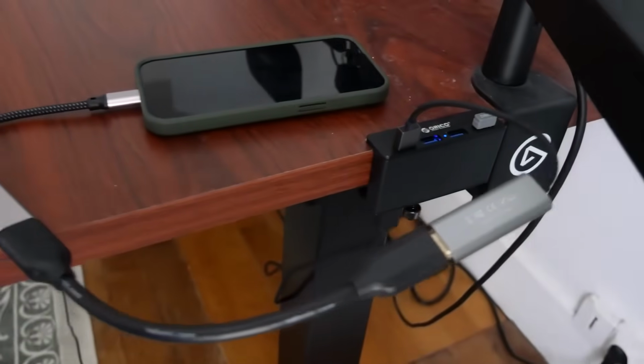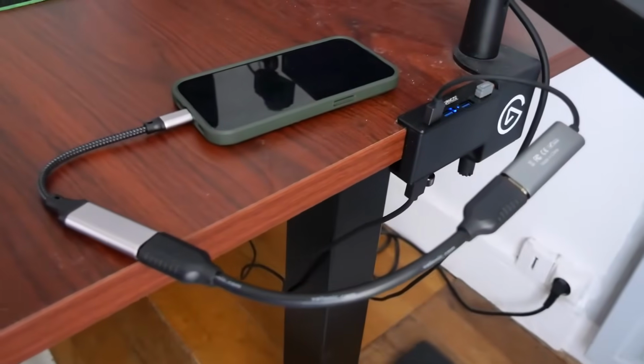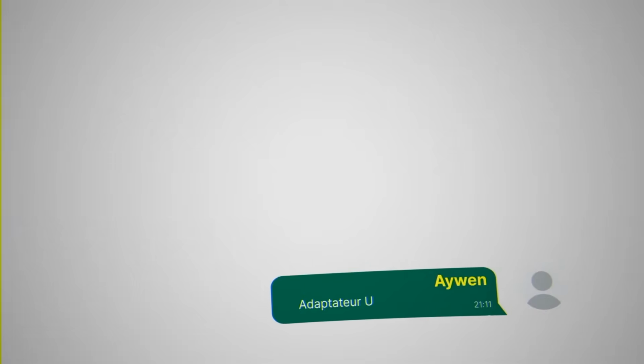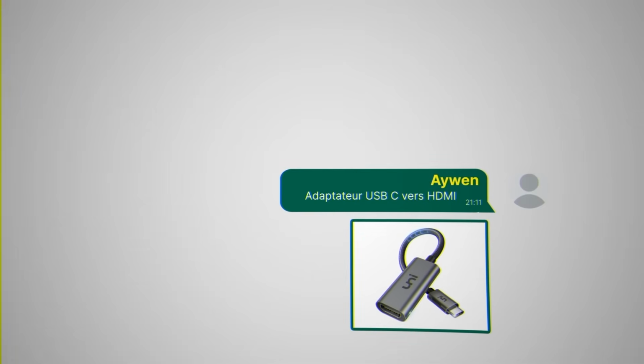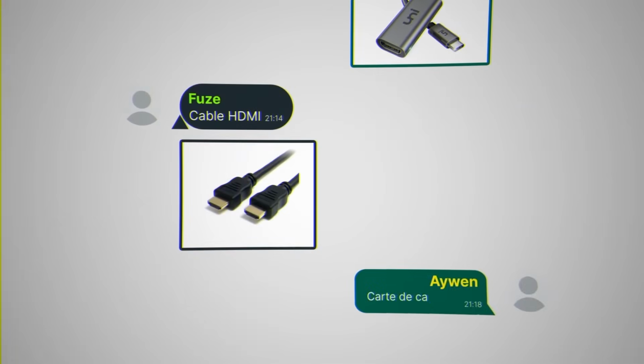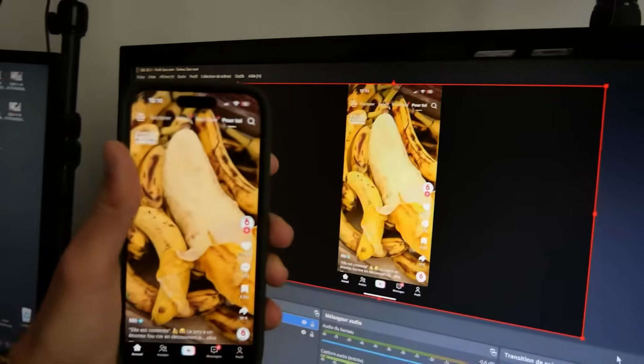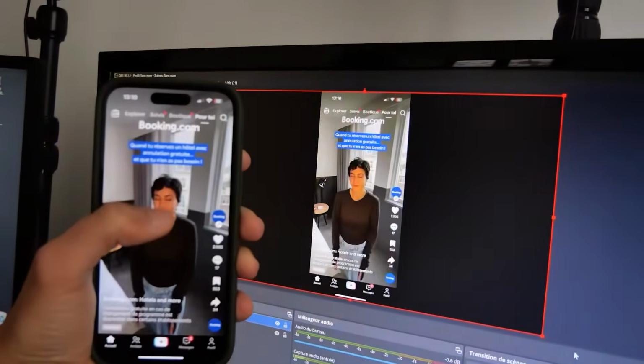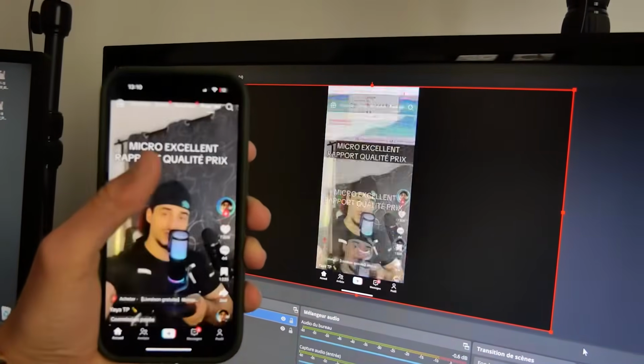I found another solution. There's a system that streamers who play mobile games are very familiar with. It's about creating a setup that will capture the phone's screen and display it on a PC. For that, you can buy a USB-C to HDMI adapter, an HDMI cable, and a capture card. This whole little setup will allow me to link what's on my screen to my PC. The capture card will create a video stream that I can, for example, pick up in OBS. Or directly with a small Python program, like this one.